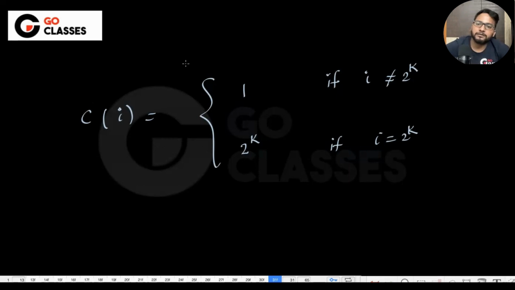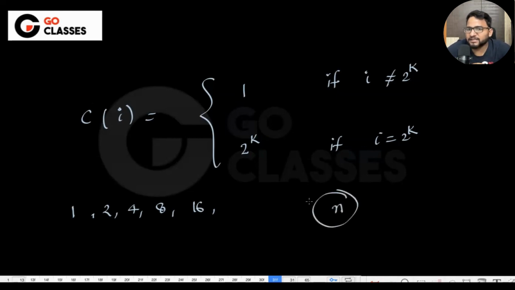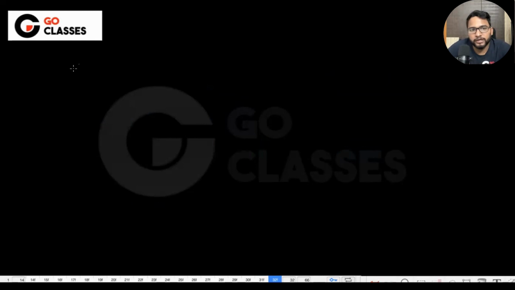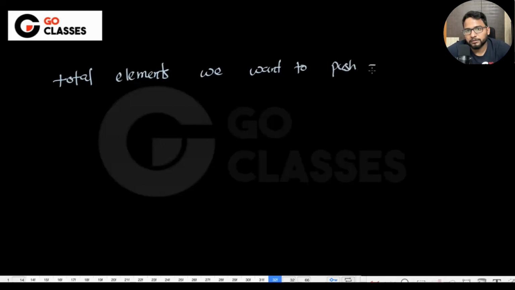So basically, for 1, 2, 4, 8, 16, for these the cost will be that much, and otherwise it will be that much. Let's suppose the total number of elements that you want to push is n. n is the total number of elements. So maybe I can move to the next page. Total elements we want to push is n.